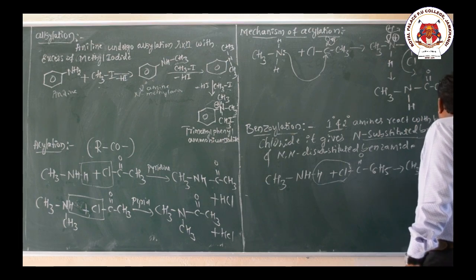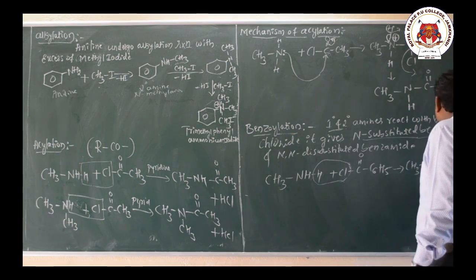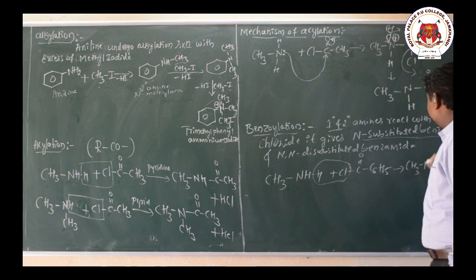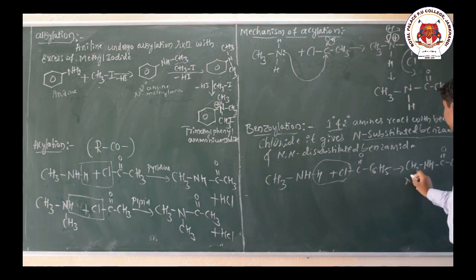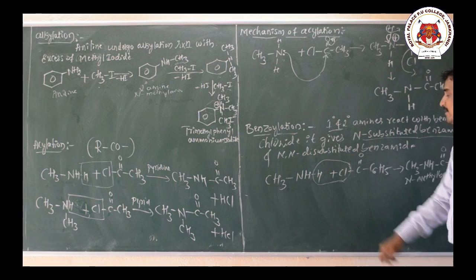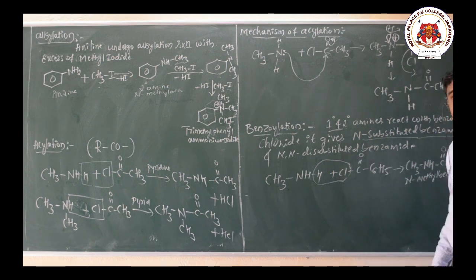This is an N-substituted benzamide, and its name is N-methyl benzamide. So this is for the primary amine. If you take a secondary amine, we will get an N,N-disubstituted benzamide.